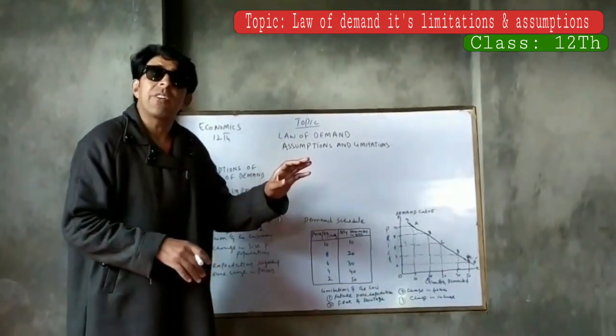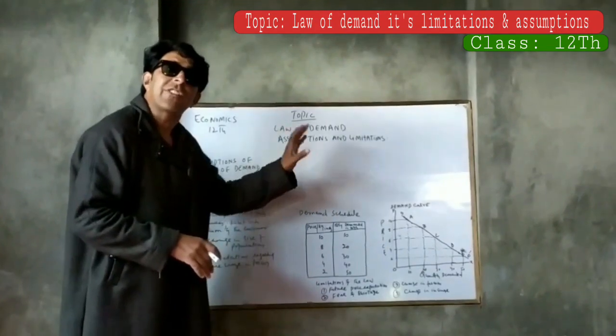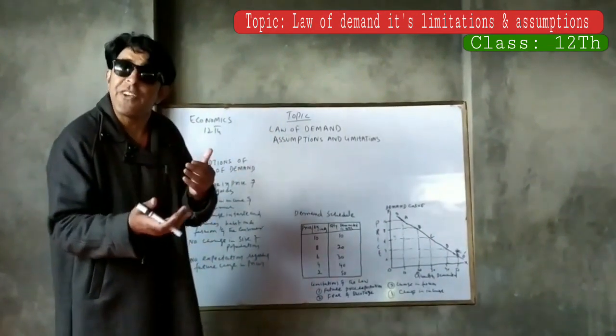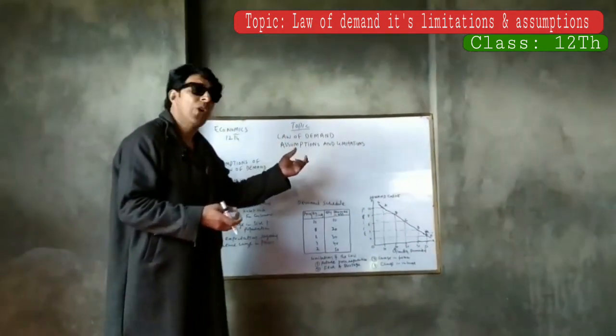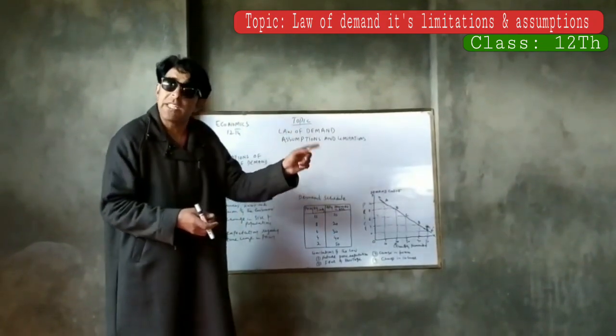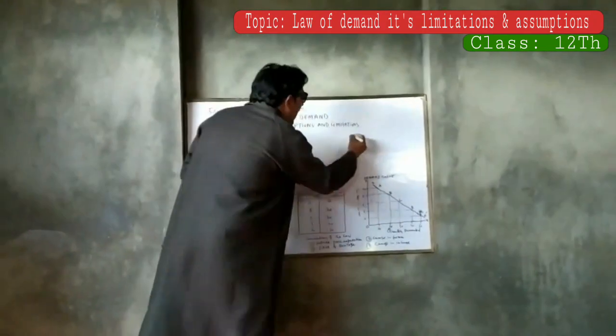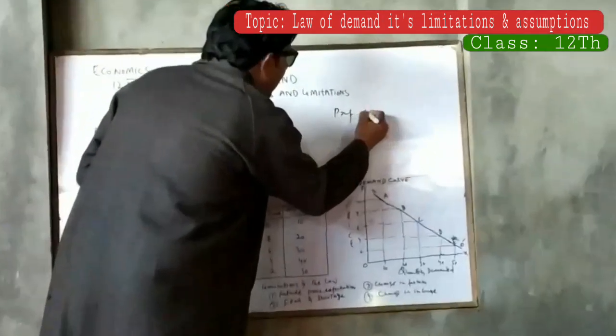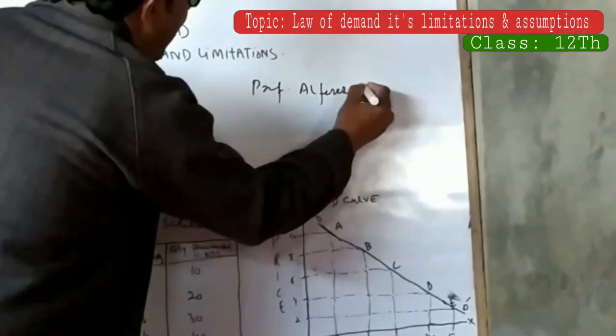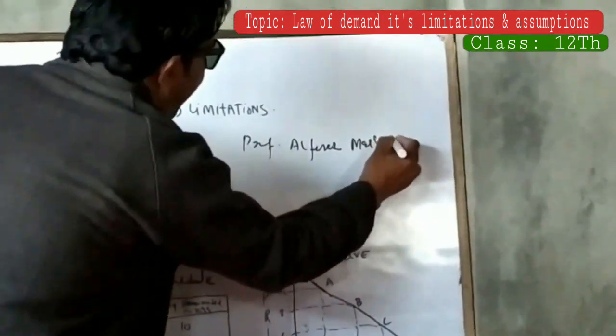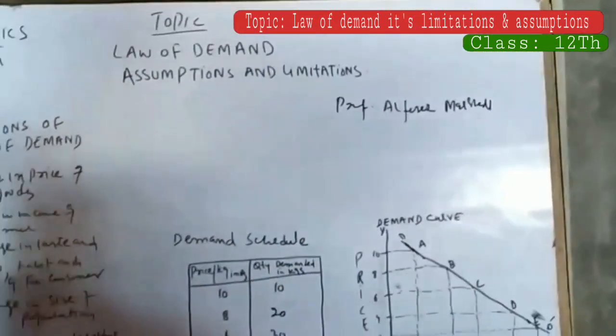Concerning this inverse relationship, we take the definition of Professor Alfred Marshall, the propounder of the law of demand and the first neoclassical economist.